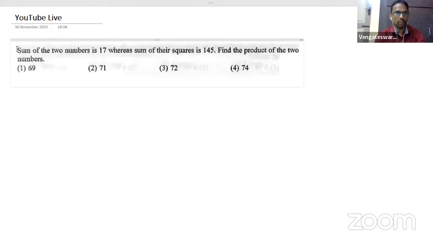Let me just display the questions on the screen itself. We'll try working them one by one. So all these questions are from, please note it, they are from NIFT and then UCEED. So because that will be more relevant for you to see how the questions are appearing in exam. Yes, here we go with the first question.